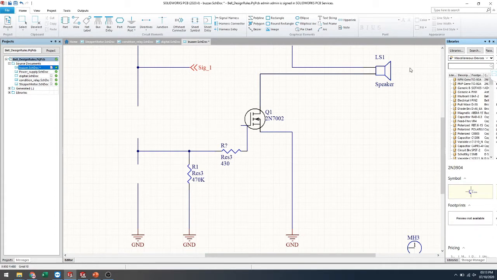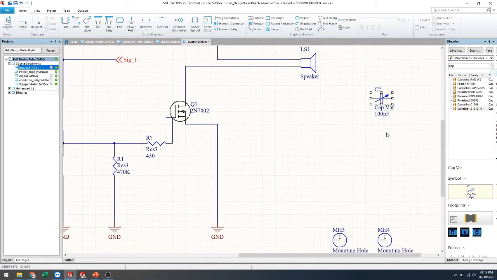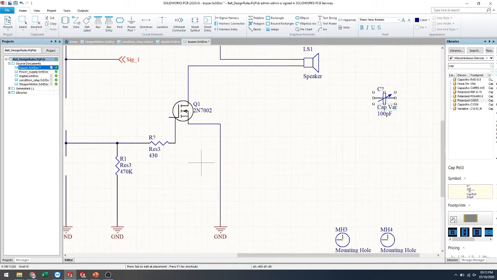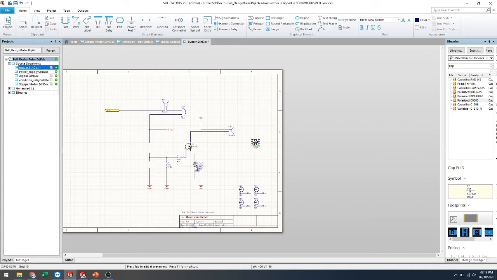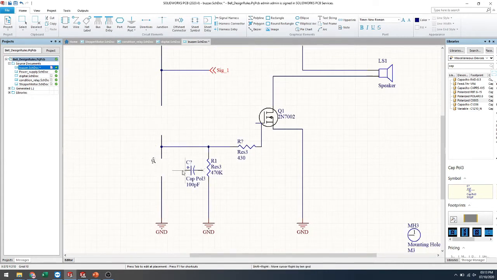I just want a capacitor, so I'm just selecting this one, not this one, just delete it, and just this one. So also here, if you want to change your orientation, you just press the space bar, and you just drag and drop.